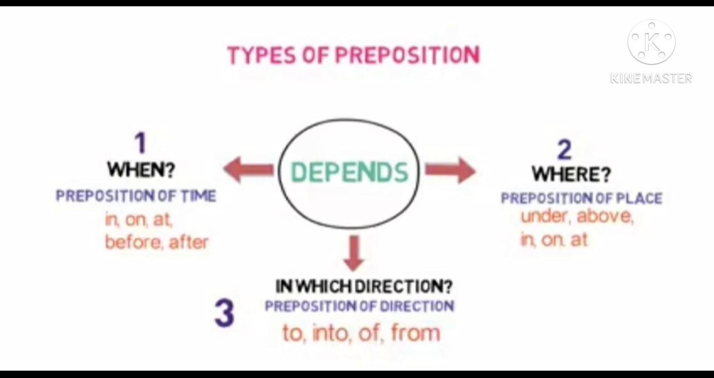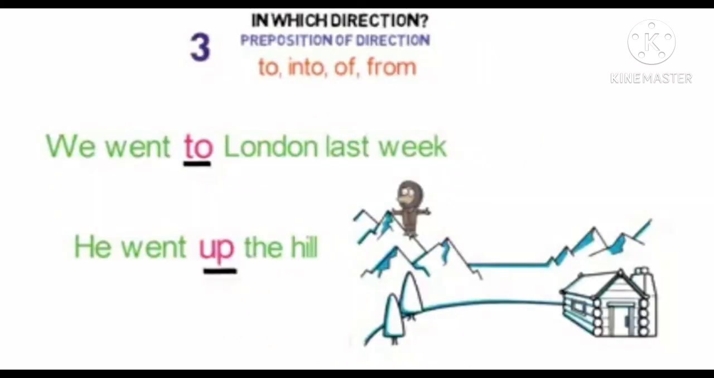Now let's look into the next type. The prepositions that describe where to go or where to put something are called prepositions of direction. Some examples of them are to, into, of, from. Let me give some sentence examples to make things clear. We went to London last week. Here, to describes in which direction we went. So here, to is the linking word.